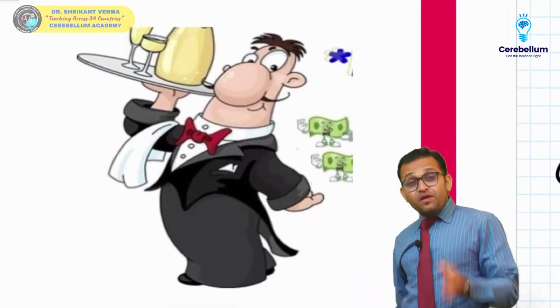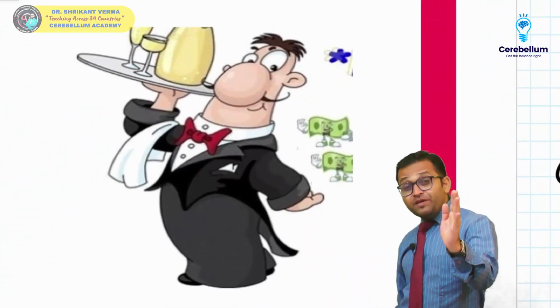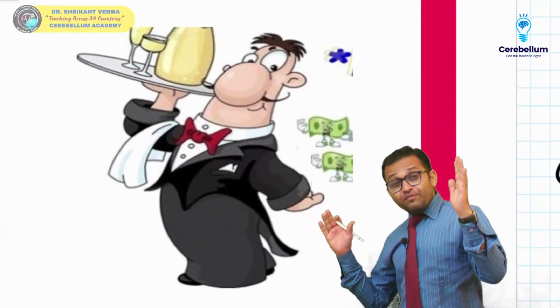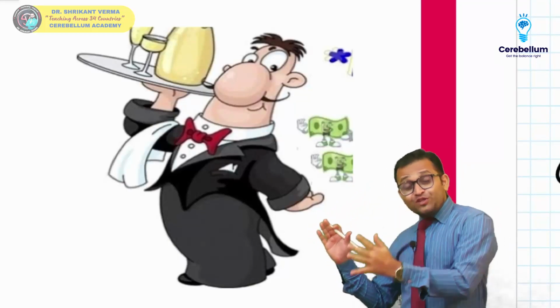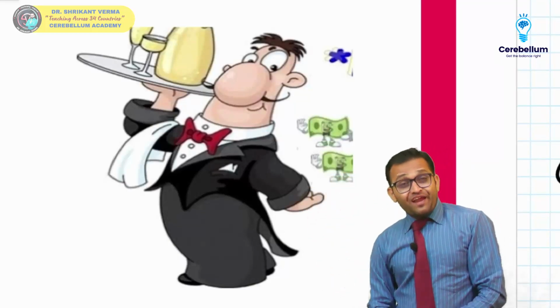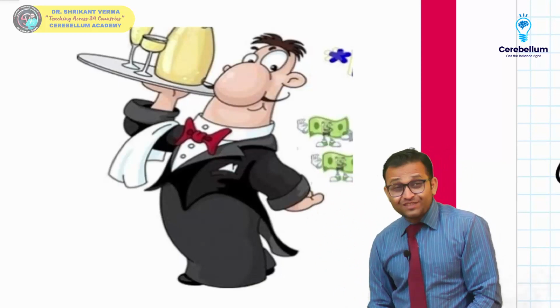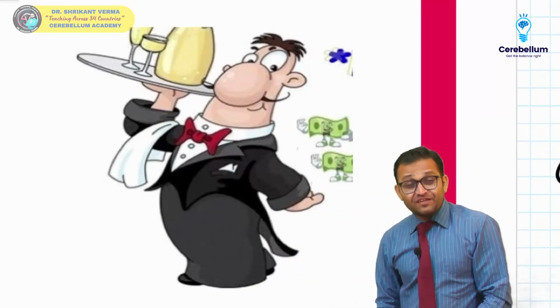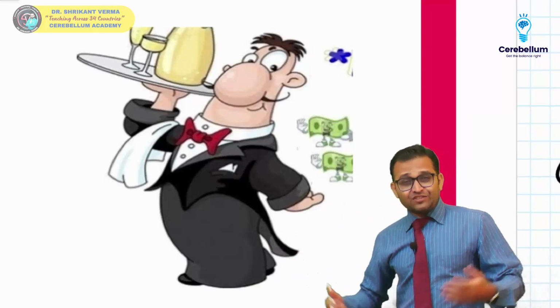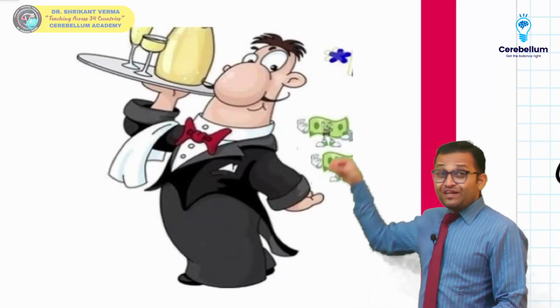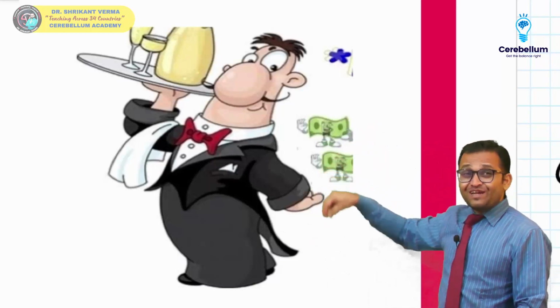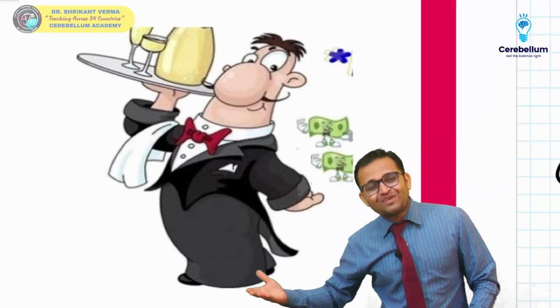Another thing: first MBBS, Nibba and Nibbi. So they are going to the hotel and Nibba is asking the waiter for the corner seat. Waiter is saying, no sir, all the seats are reserved. Now what is Nibba doing? Nibba is giving 50 rupees. Now the waiter is saying, sir, it is booked just for you.